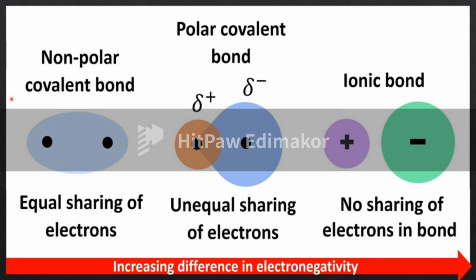Suppose there are different types of molecules or ions, there will be a different charge. The amount of charge differs. Therefore, there is unequal sharing of electrons. This is the study of polar covalent bond. But in the case of ionic bond, there is no sharing of electrons. Only the transferring of electrons will take place. Very important concept. Try to remember, my dear friends, this is very important: polarity and non-polarity.